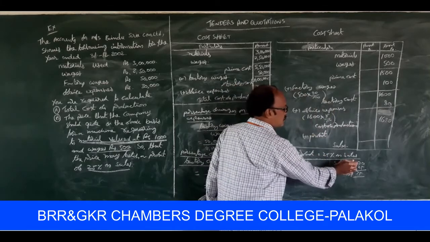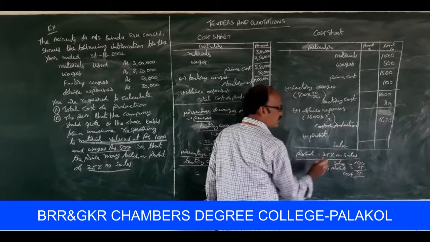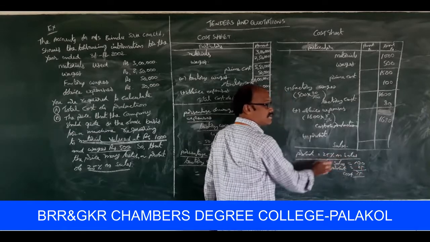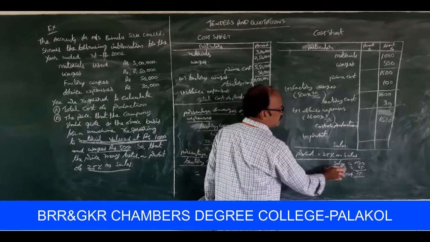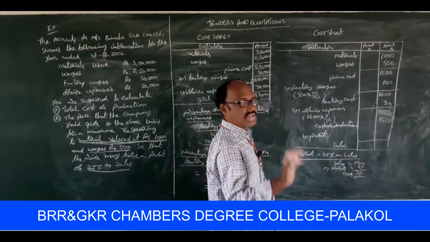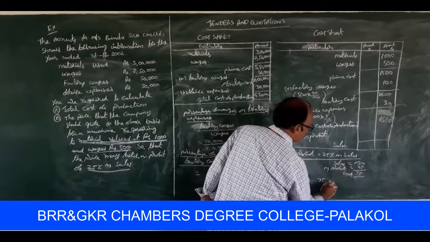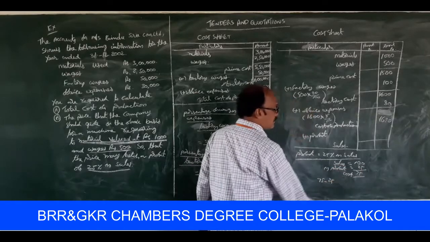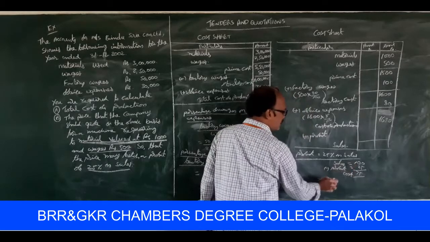If sales is equal to 100, less profit is equal to how much? 25, because it is 25% on sales. That's why sales is equal to 100 minus profit 25, then cost is equal to how much? 75. For 75 rupees cost, we get the profit of 25.